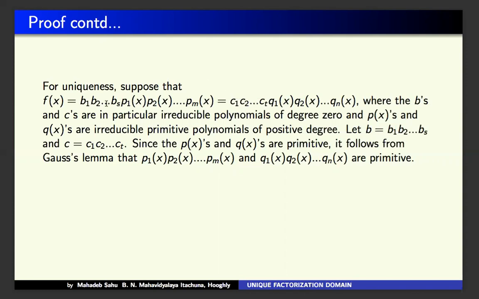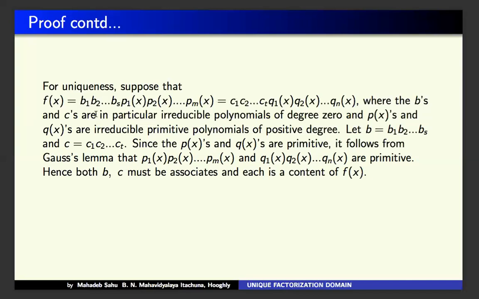Here, p and these are all primitives, and these are also primitives. So it follows from the Gauss lemma that this product of primitives is also primitive, and this is also primitive. Hence both b and c, as they are primitive, must be associates, and each is a content of